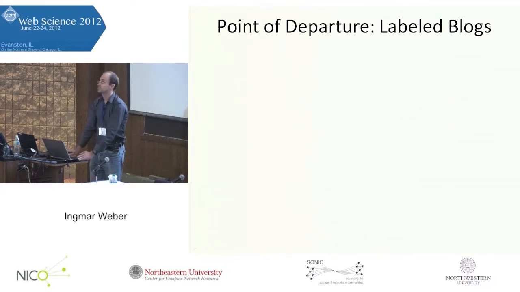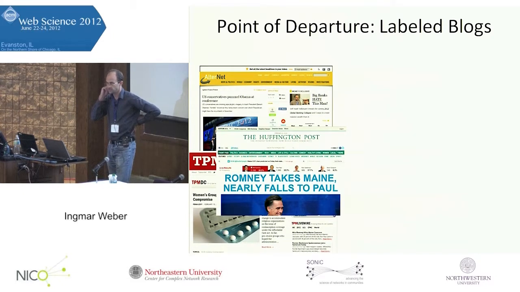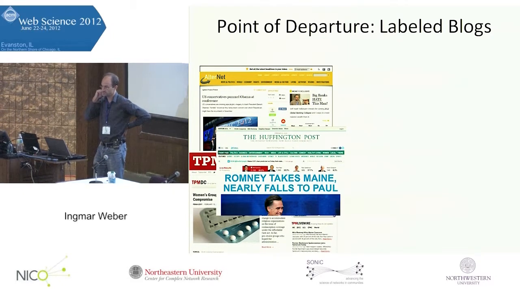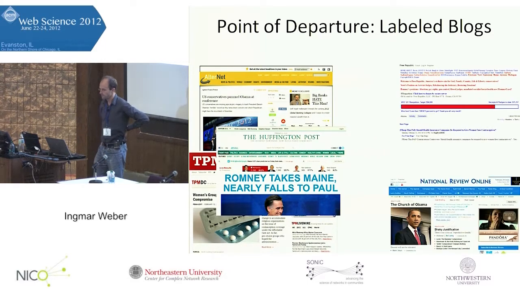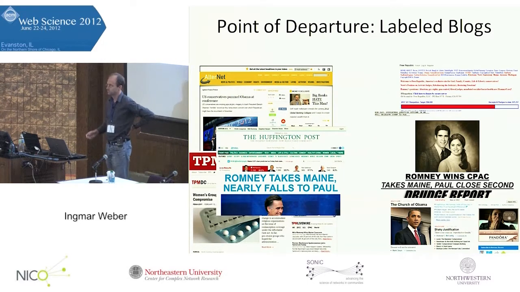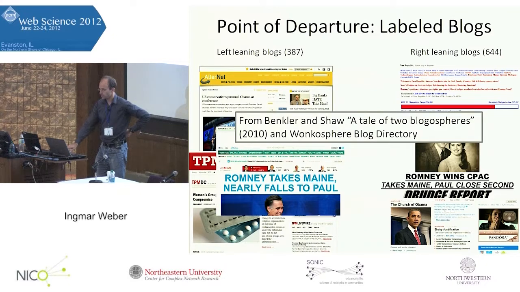So how does it work? It starts with a set of labeled blogs. We have a set of blogs that are annotated, not by us, but by political scientists, as left-leaning, in this case in particular the Huffington Post and others. Similarly, we have a set of websites, or in particular blogs, that are annotated as right-leaning, such as the Drudge Report and others. In total, it's a couple of hundred blogs. The most important source for this was a publication by Benkler and others called A Tale of Two Blogospheres.